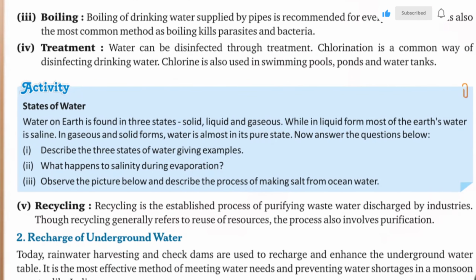Number three, boiling of drinking water supplied by pipes is recommended for every household. It is also the most common method as boiling kills parasites and bacteria. Four, treatment. Water can be disinfected through treatment. Chlorination is a common way of disinfecting drinking water. Chlorine is also used in swimming pools, ponds, and water tanks.